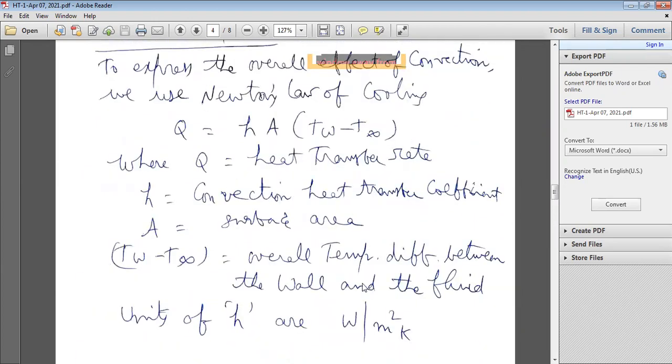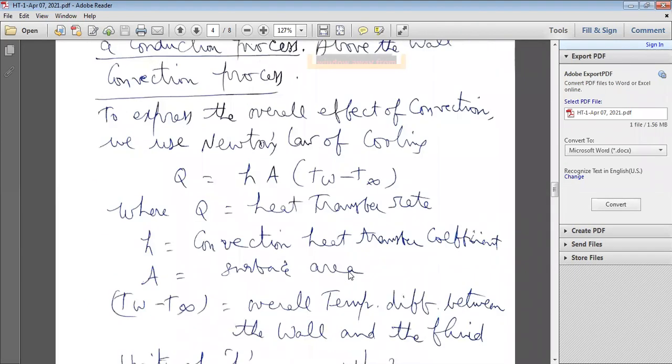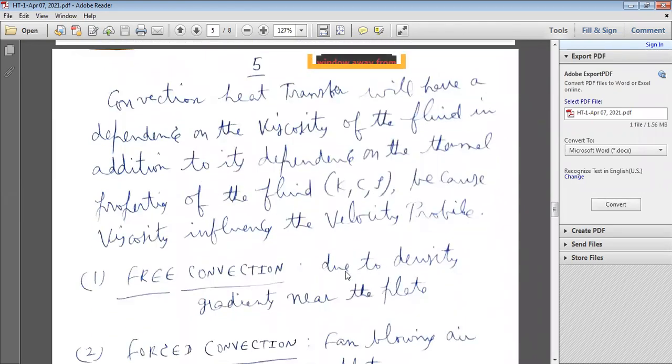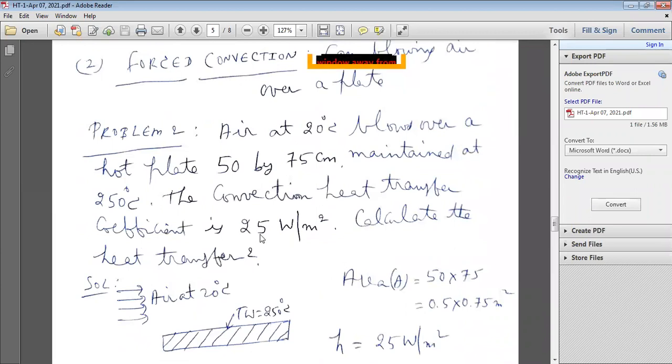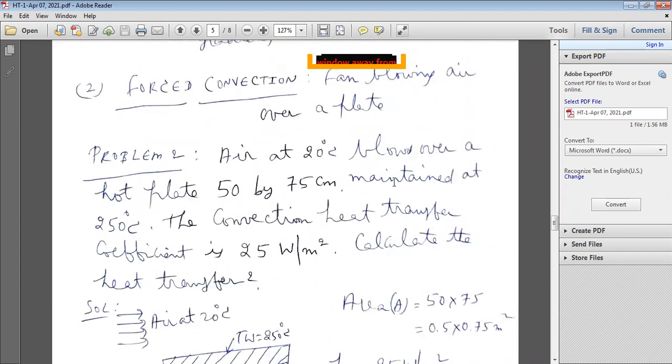So today I have completed the conduction heat transfer mechanism and the convection heat transfer mechanism. What is conduction? What is convection? I have given a small problem on conduction and a small problem on convection. That's all for today. With this, I am closing today's class. Tomorrow we'll see the next continuation part, radiation, in the next class.